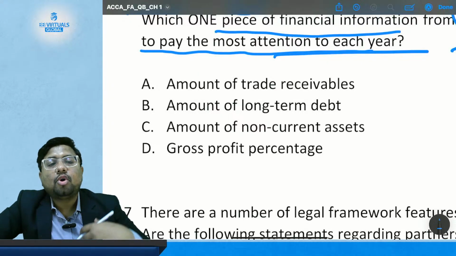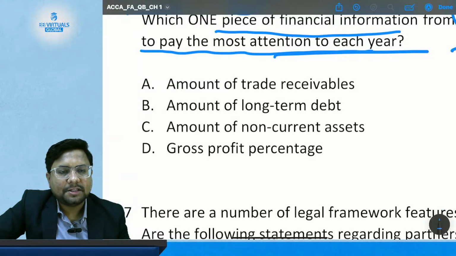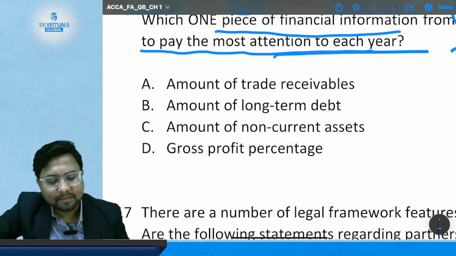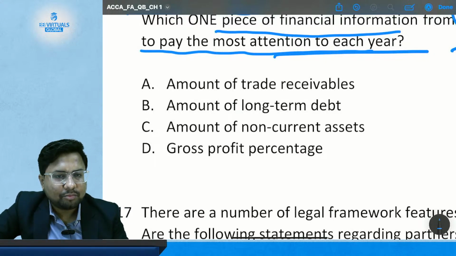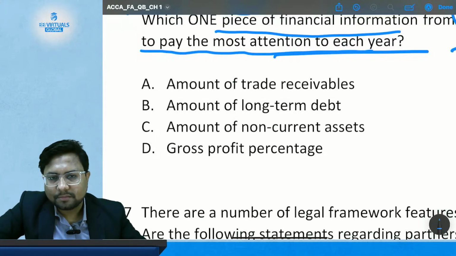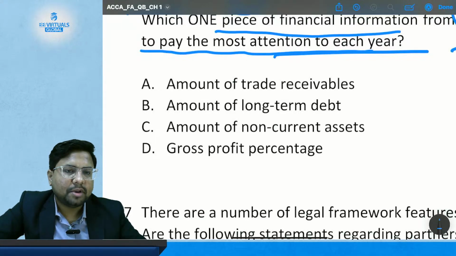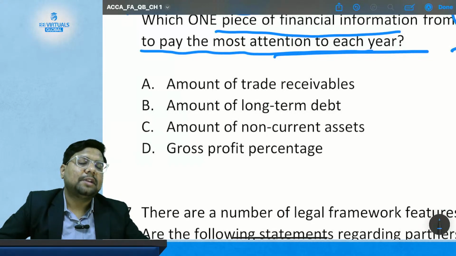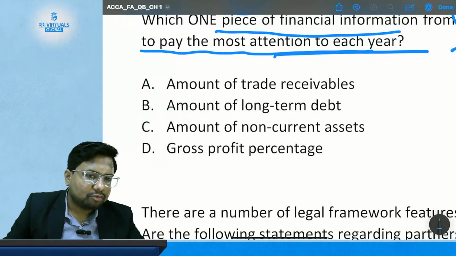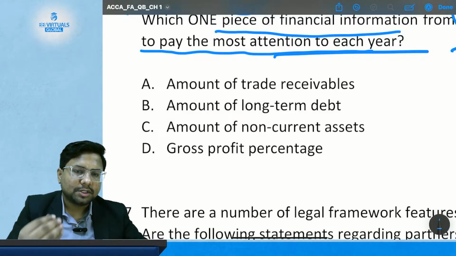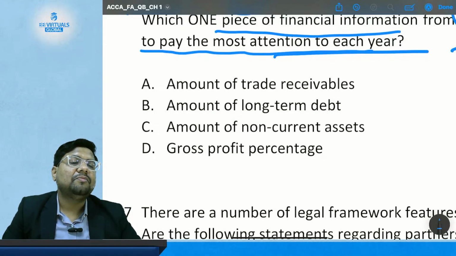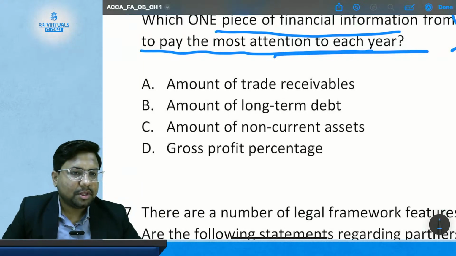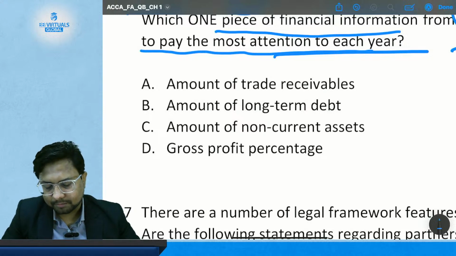The company will not be that much interested in knowing the amount of trade receivable of their rival company because it does not affect them. So this option is not appropriate from that point of view. Then comes option B, amount of long-term debt. The other company may be interested in knowing your long-term debt and your liability, but it is still not the most appropriate answer. We are still assessing the options. First we will read all the options, then we will see which is the most appropriate answer in which the other company is more interested in knowing about the other company's financial information.